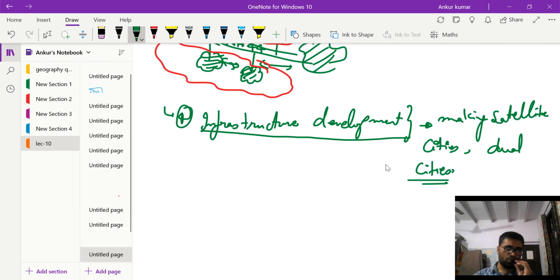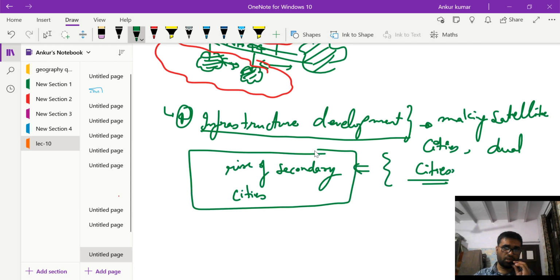So because of this, there is a rise of secondary cities, and this rise is a main reason leading to such land use changes, right? So we are witnessing highways, roadways, dams, etc. So this can be mentioned under this head also.